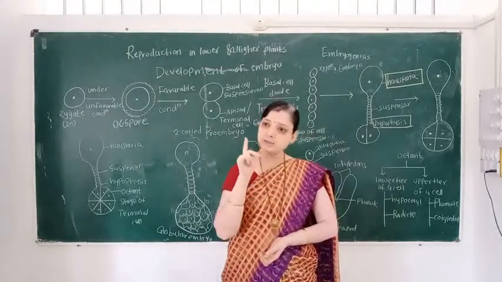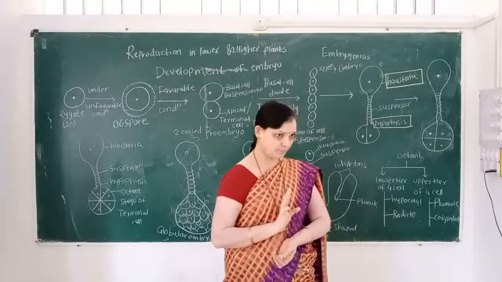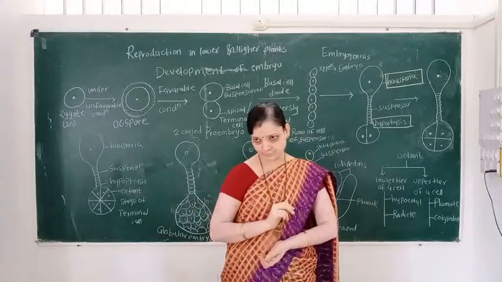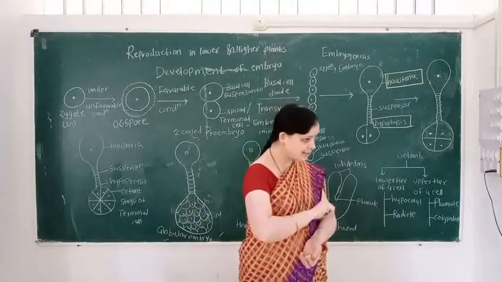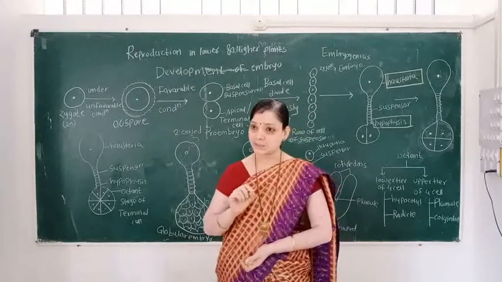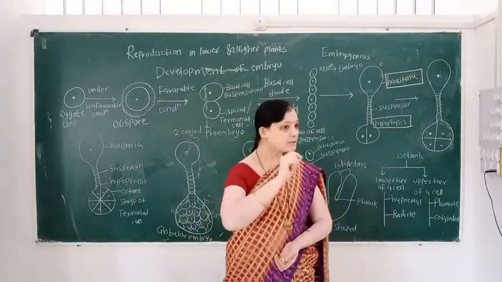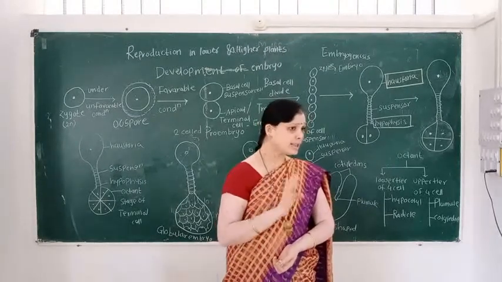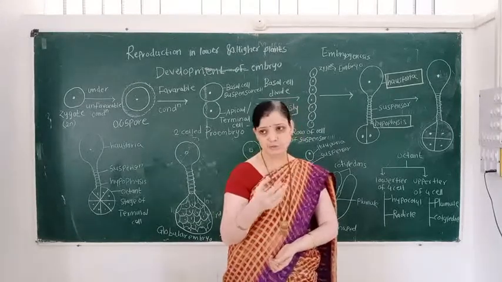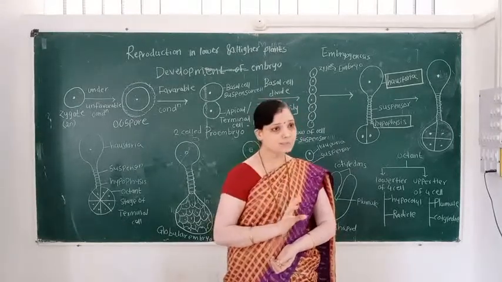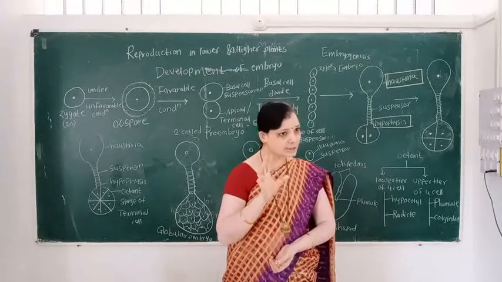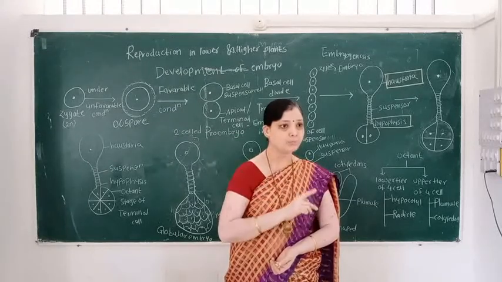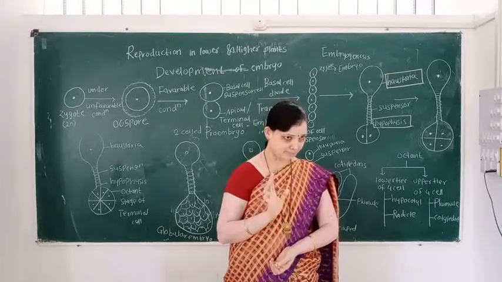The embryo consists of the embryonal axis, and dicot means two cotyledons. In a monocot, it consists of only one cotyledon. But the embryonal axis consists of two outgrowths. One outgrowth is known as the radicle and the other outgrowth is known as the plumule. The radicle gives rise to the root system and the plumule gives rise to the shoot system. Then the formation of the plant body takes place. Thus, in post-fertilization changes, development of the endosperm and development of the embryo take place.